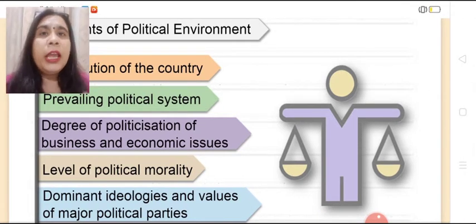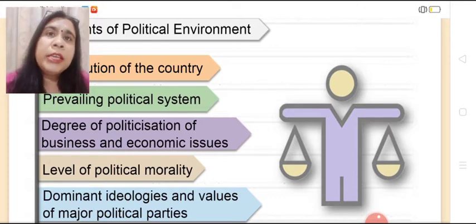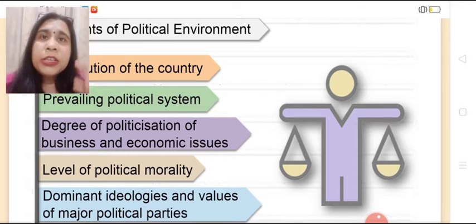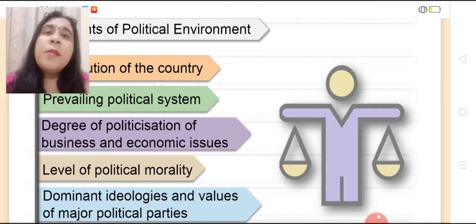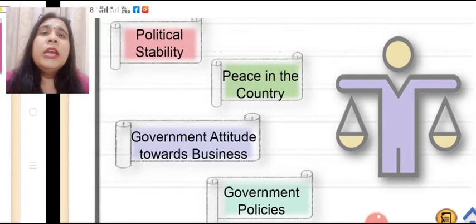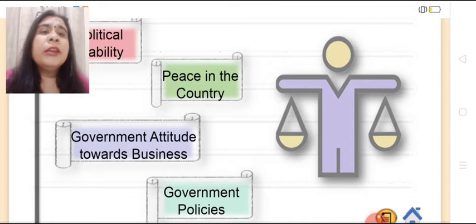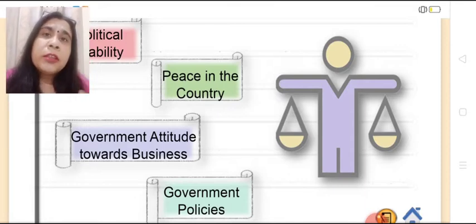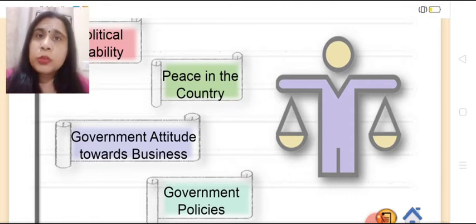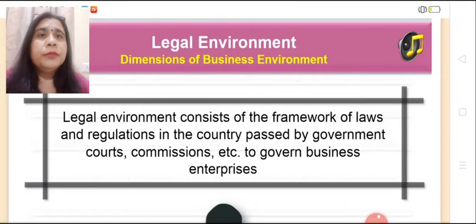These are all the elements of political environment, and the decisions taken by the existing political parties which affect the business concern will be a component of political environment of business. It includes political stability in the nation, peace in the country, government attitude towards the business, government policies, whether the government is supporting direct and foreign direct investment or it is opposing foreign direct investment. This is all related to political environment.